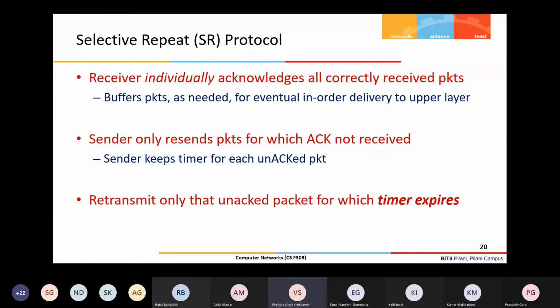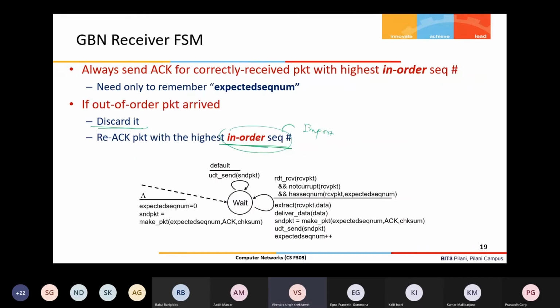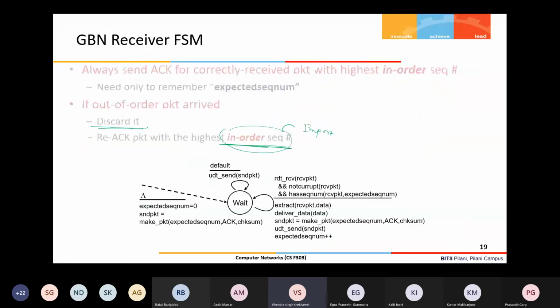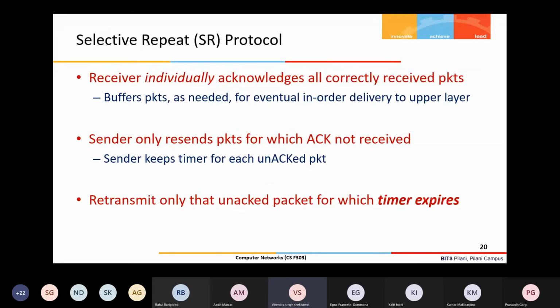Okay, so this is the Go Back N protocol. Now, you might have thought, sir, isn't this a wastage? Let us say packet 2 was lost, but packet 3 and packet 4 were successfully received. Then these 2 packets might have been buffered, and when packet 2 comes, it could have sent 2, 3, 4 to the application layer, and the retransmission of 3 and 4 could have been avoided. Yes, this is correct.